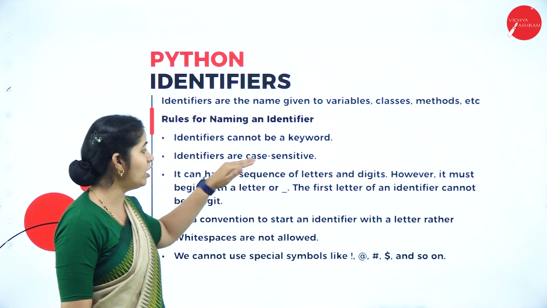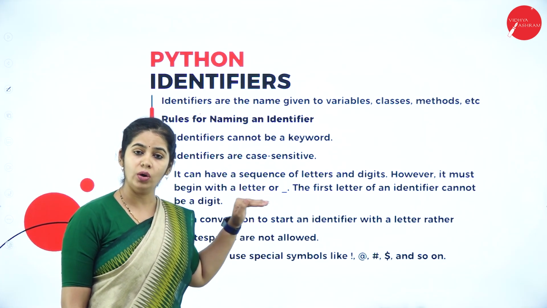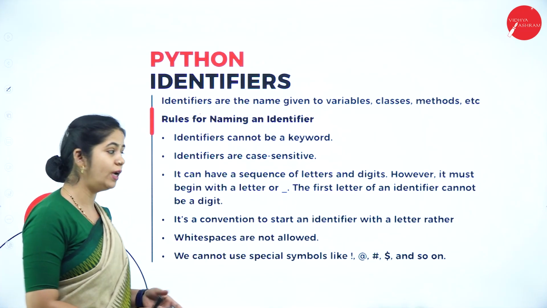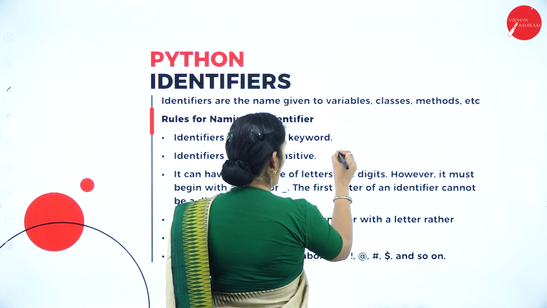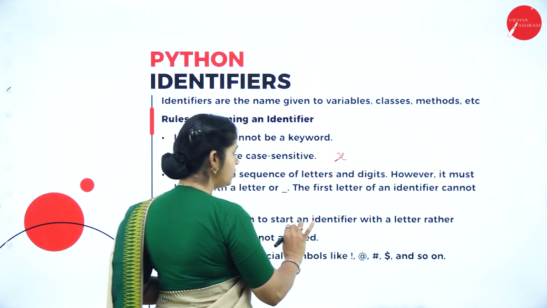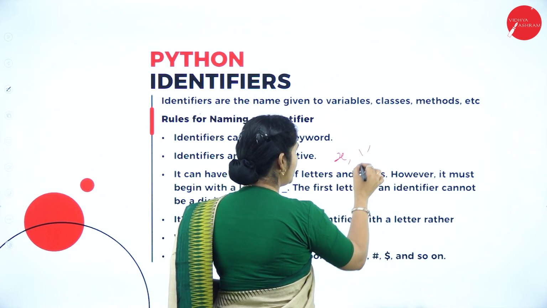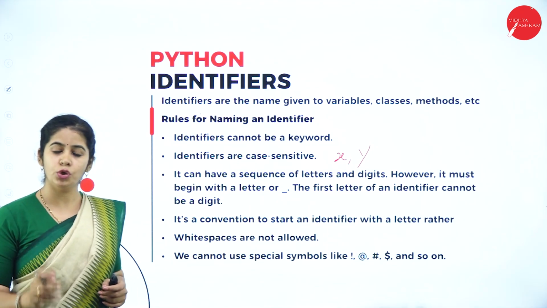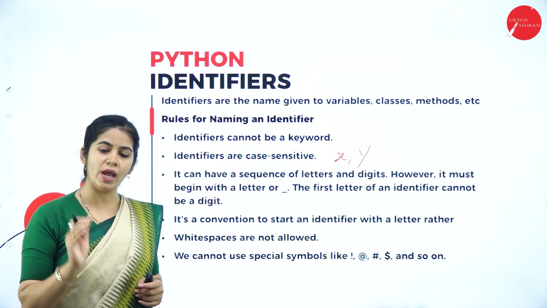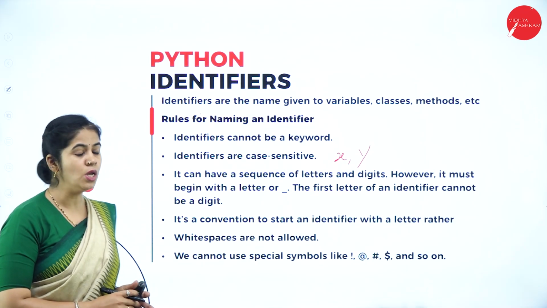And then identifiers are case sensitive. Okay, these are all case sensitive. If you are declaring the identifier as x, it should be small x only, or if you are declaring with the capital Y, it should be capital Y wherever you are calling it further in the program.